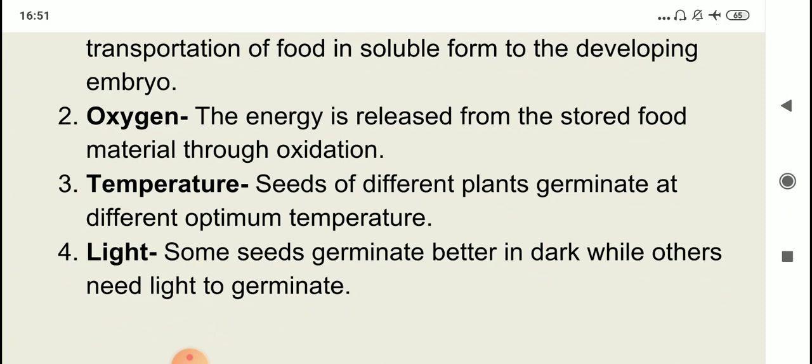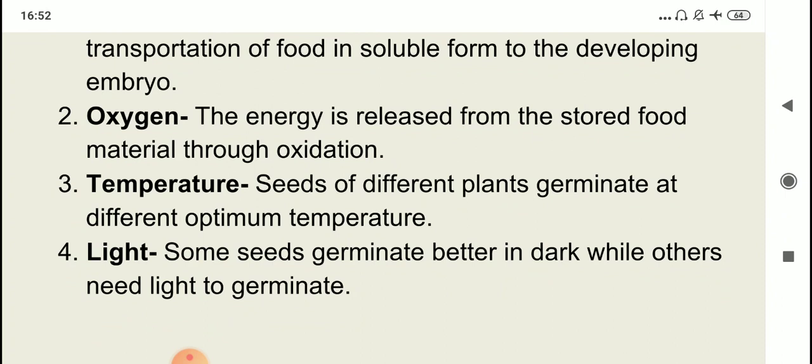Then temperature. Now seeds of different plants germinate at different optimum temperature. We have studied the range of 10 to 35 degrees Celsius, right? So temperature plays a very important role. Why do we study this range? Because we all know that there are some plants that are tropical in nature, so their seeds need higher temperature to germinate, and the plants that belong to temperate regions need lower temperature to germinate.